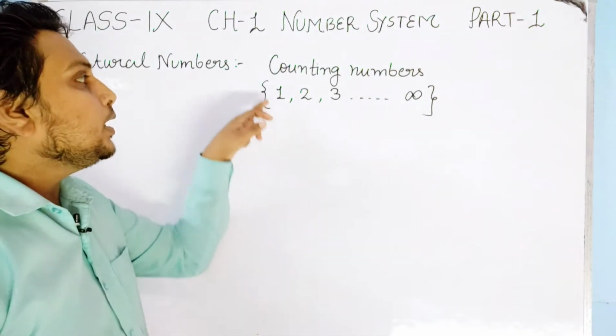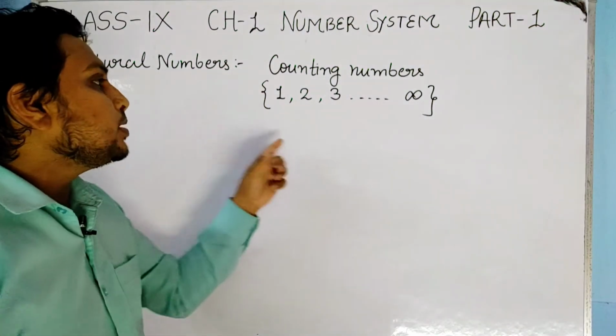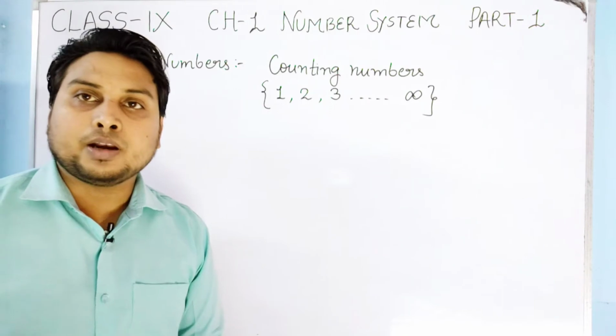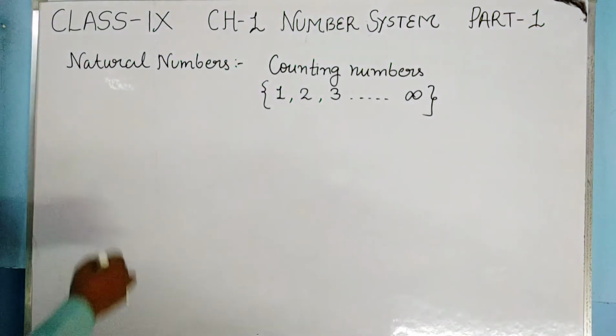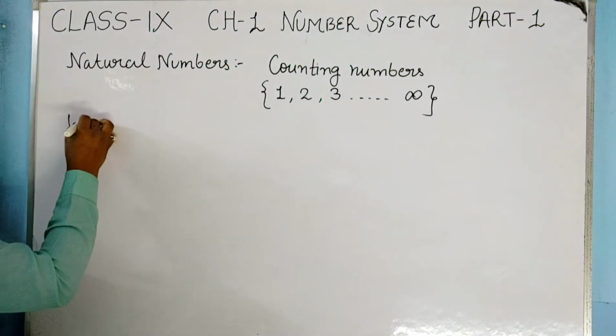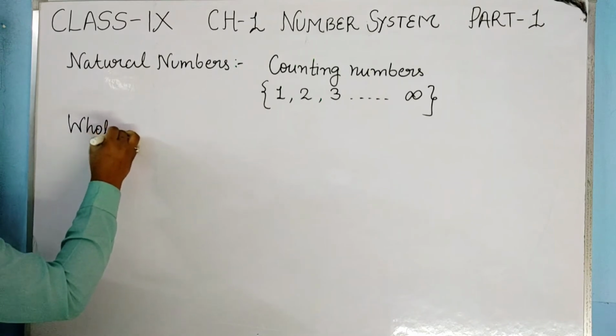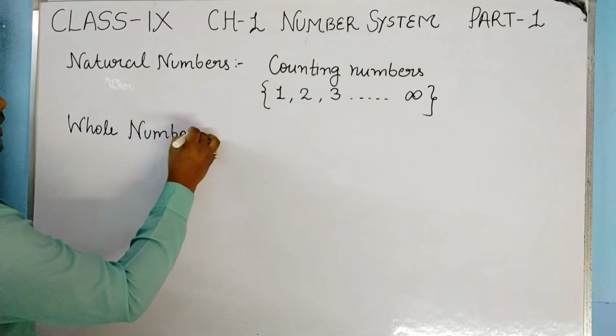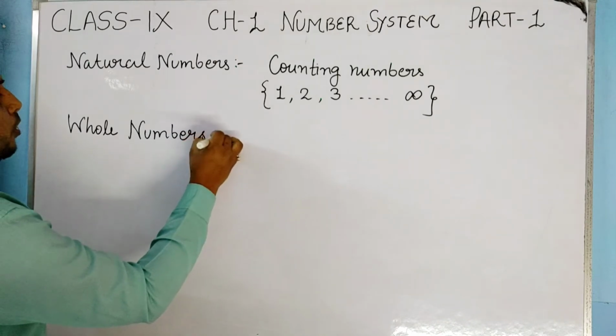So in the set of natural numbers, the numbers are 1, 2, 3 and so on till infinity. These are definitions that you have studied in your previous classes also, so you can relate to that.